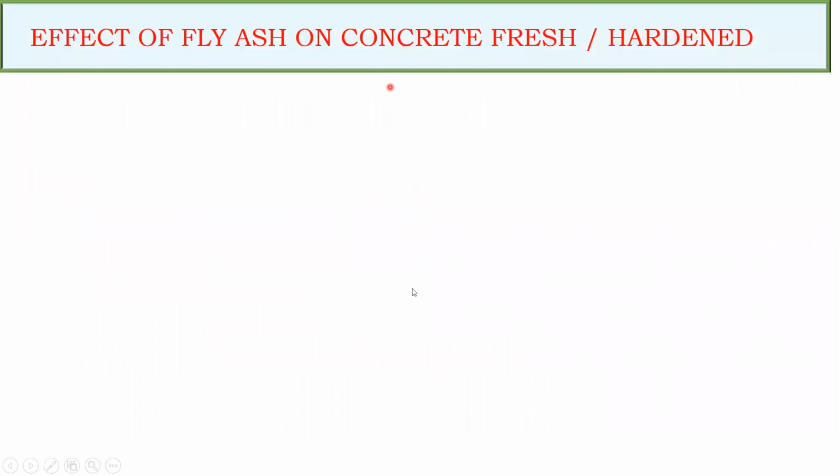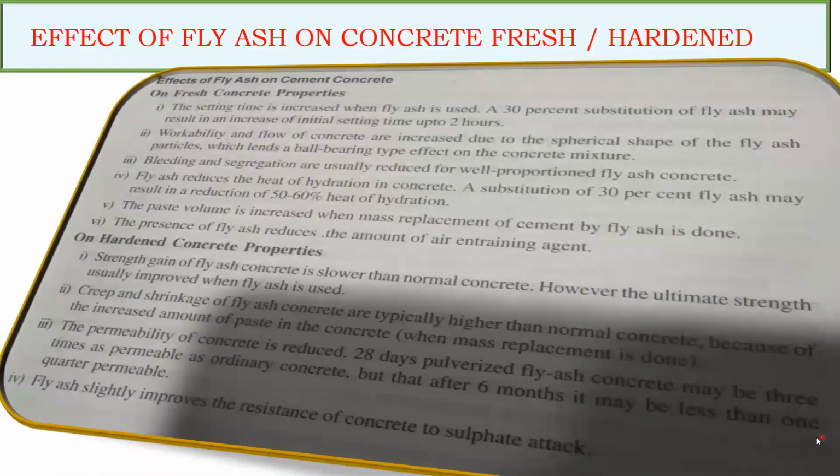Now, the effect of fly ash on concrete in the fresh or hardened state. I won't be going through this completely. Again, it's self-explanatory, but a few things we'll try to see. On the fresh properties, what is going to happen? The setting time is increased when fly ash is used. A 30% substitution of fly ash may result in an increase of the initial setting time of up to 2 hours. Whatever points they have written here have been written through research, right? We just have to go through the points, because based on lots of research and journal papers, people have done the experiments, and based on that these things have been added here.